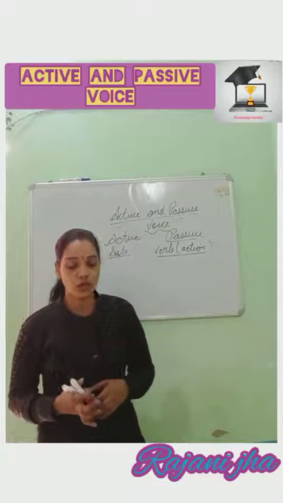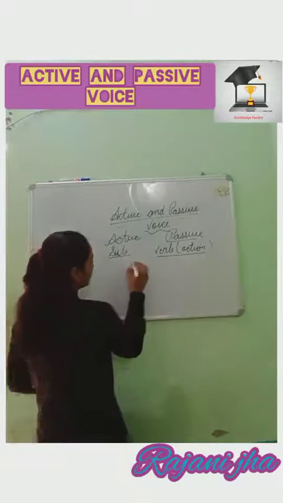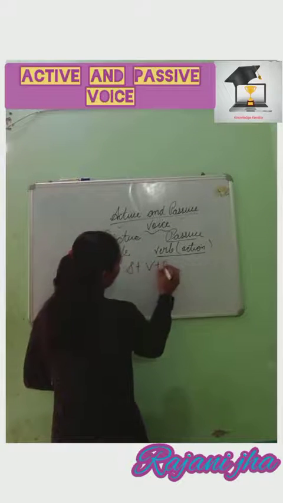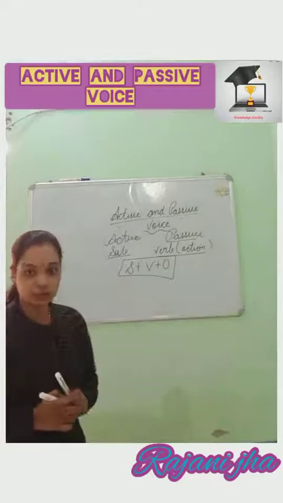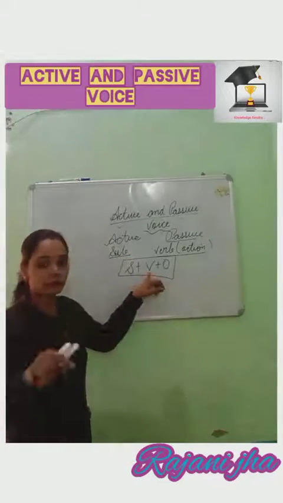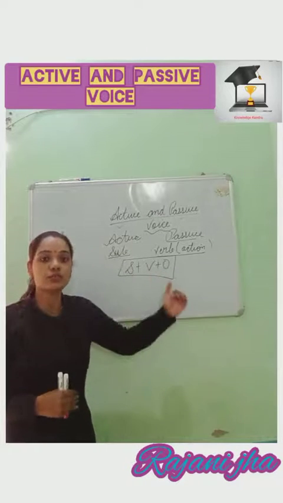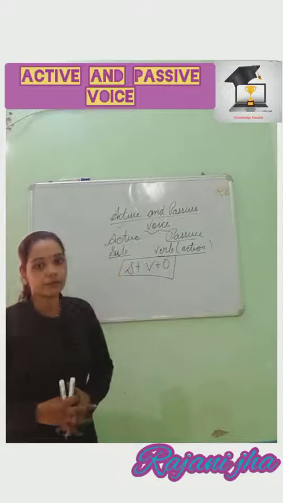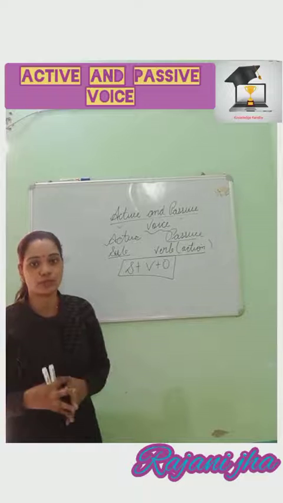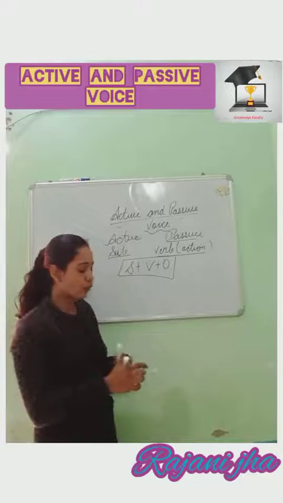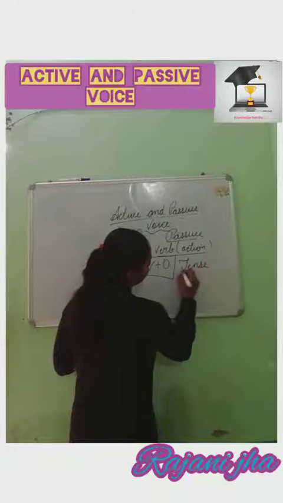So when you talk about active or passive voice, first of all you must know about three things: subject, verb and object. We need three things in a sentence: subject, the doer of an action; verb, the action; and object, the receiver of an action. Then only we can transfer it into passive voice. So subject, verb, and object are important elements here. And then we have to focus on tense. Which tense does it belong to?